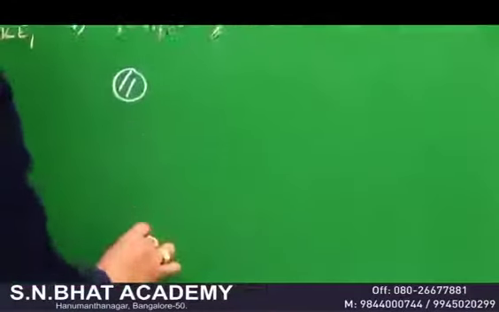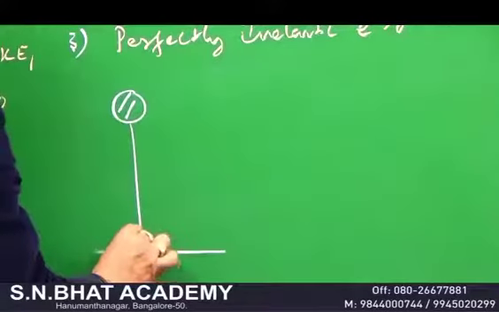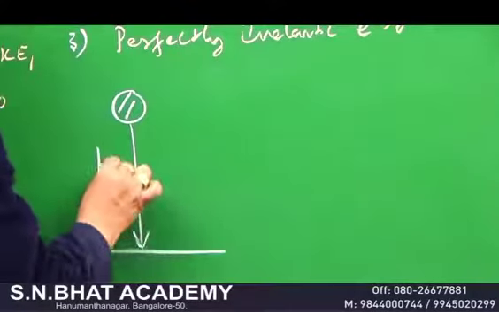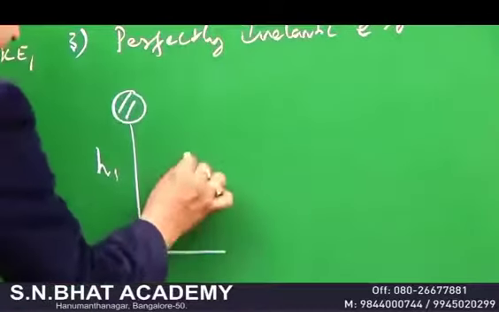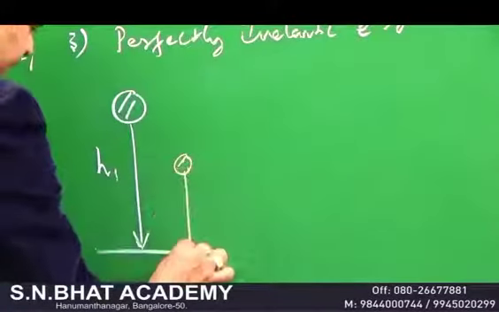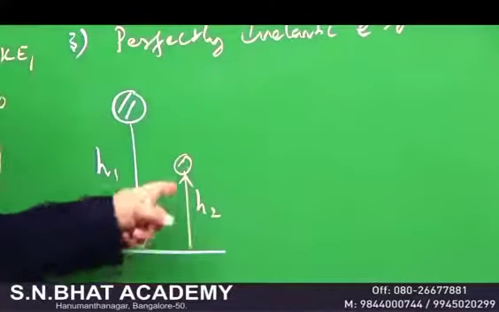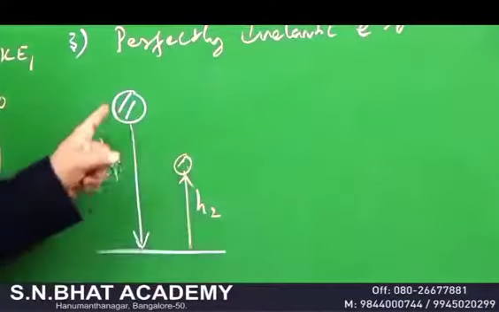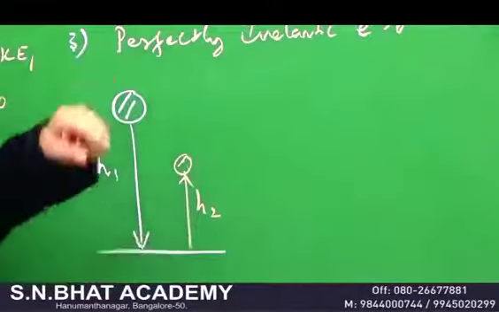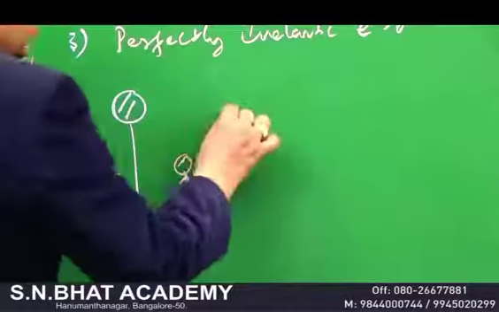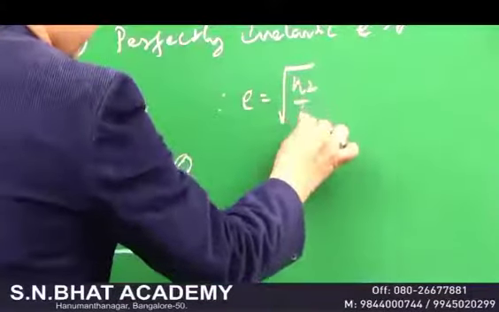Here is a body of mass m, and you are dropping that body from a height h1. On dropping, it will rise to a certain height, that is h2. The height to which it rises depends on the nature of the ball and the nature of the surface, which decides the kind of collision. Then that coefficient of restitution is given by the formula h2 by h1.